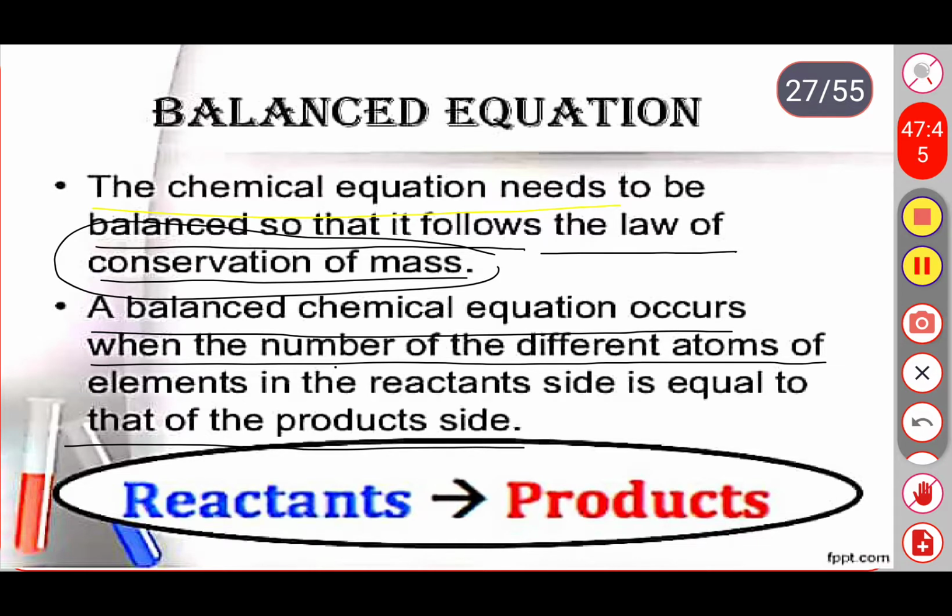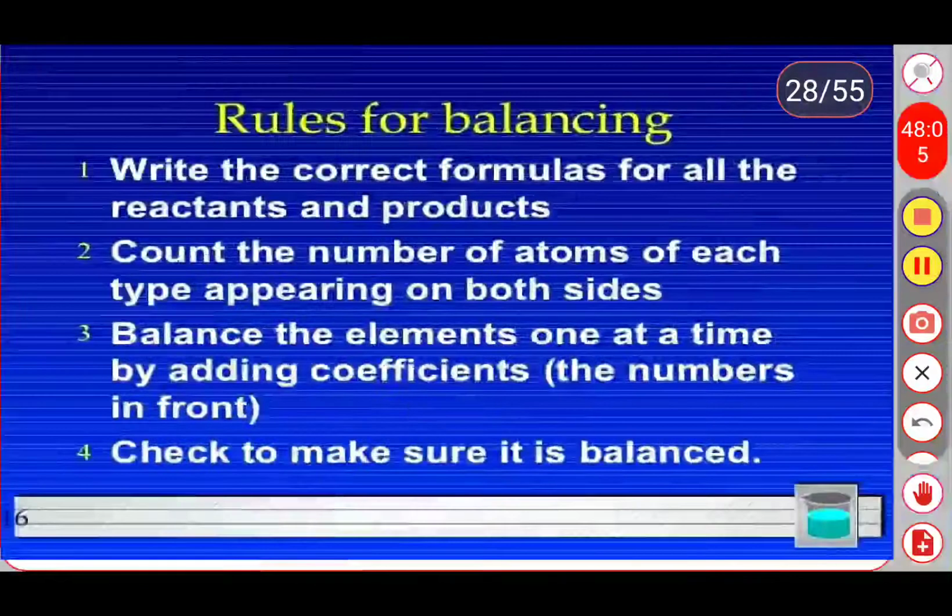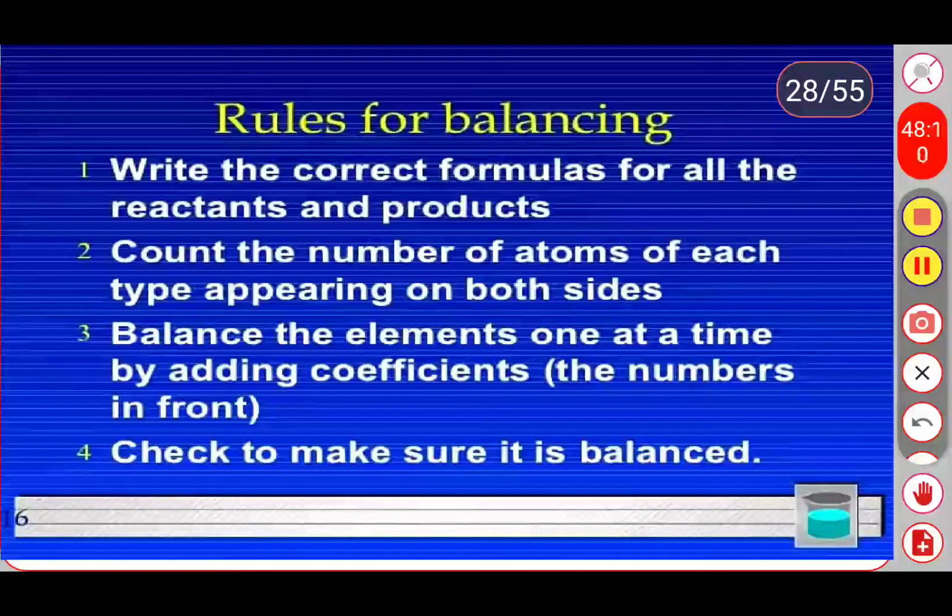It means a balanced equation consists of an equal number of atoms in the reactant part and an equal number of atoms in the product part. Okay, so before balancing chemical equations, we have some rules for how we need to balance the chemical equation. See the rules.